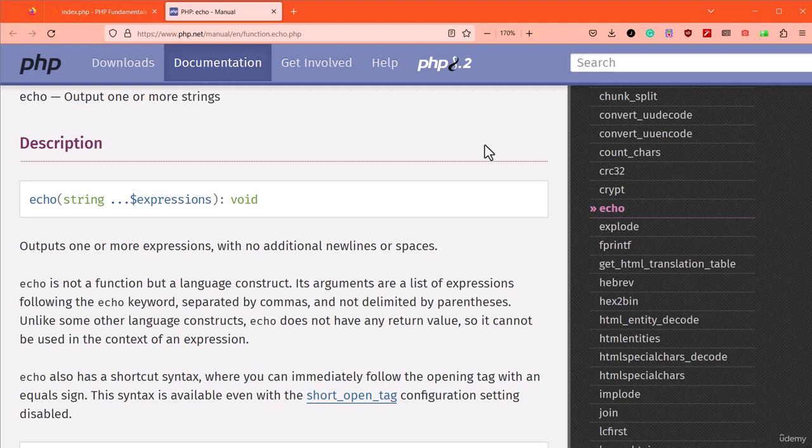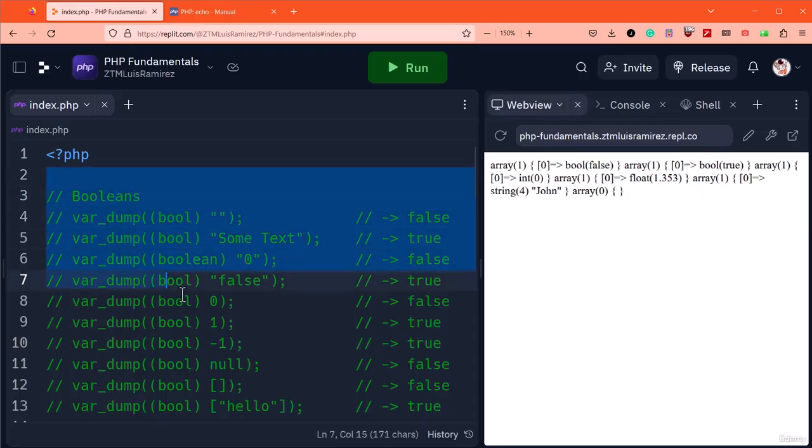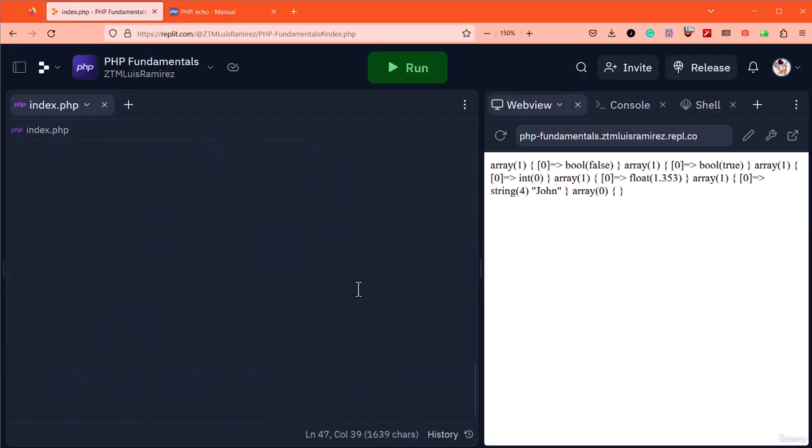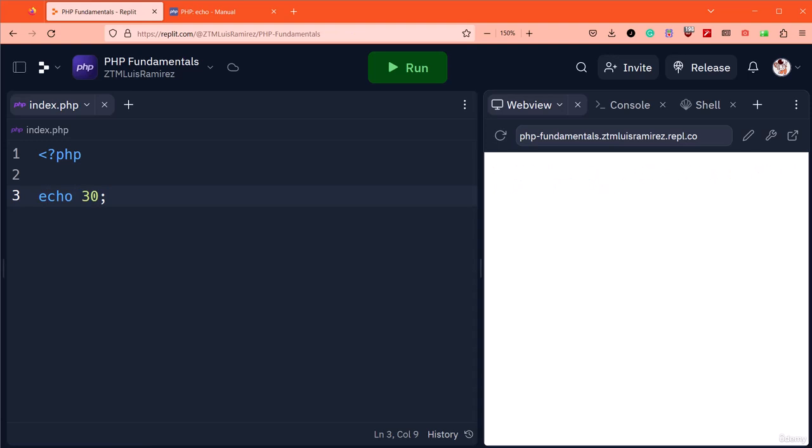Let's look at an example by heading over to our project. I'm going to remove all the code except the opening PHP tag. Next, I'm going to echo a random number. Despite echoing an integer, the preview displays the number perfectly without a problem. Once again, PHP is automatically typecasting the value, which is known as type juggling or type coercion. It's the same as writing echo string.